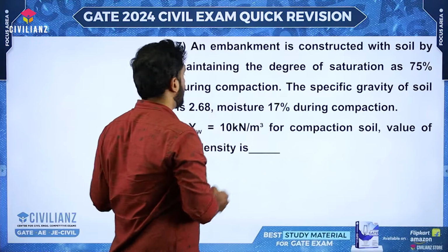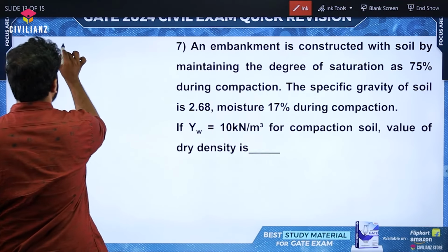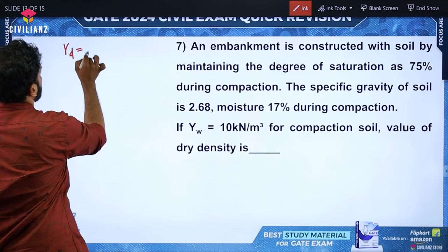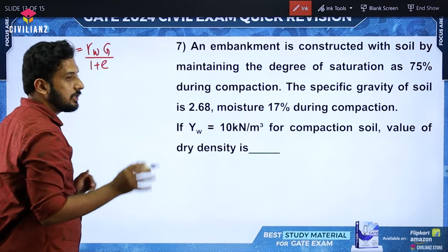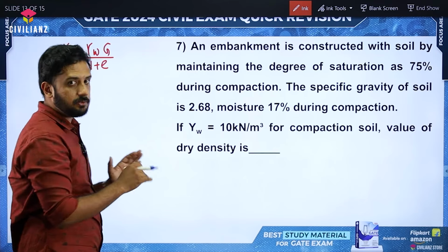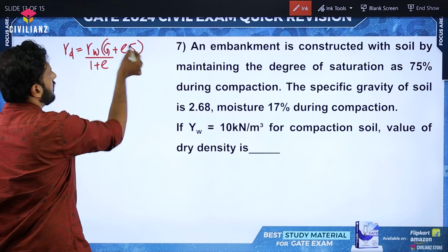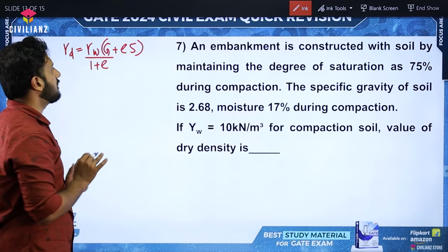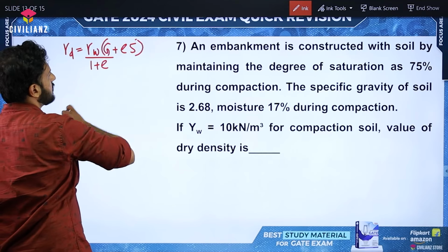Okay. I will solve it here. So we know the equation of dry density, right? Gamma D is equal to gamma W into G divided by 1 plus E. This is the equation. So from where we are getting it? Gamma W into actual equation is G plus ES, right? Or degree of saturation is S divided by 1 plus E. This is the actual equation. In this dry case, means degree of saturation is 0.